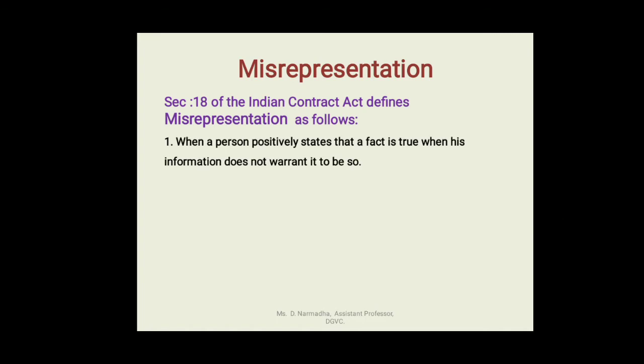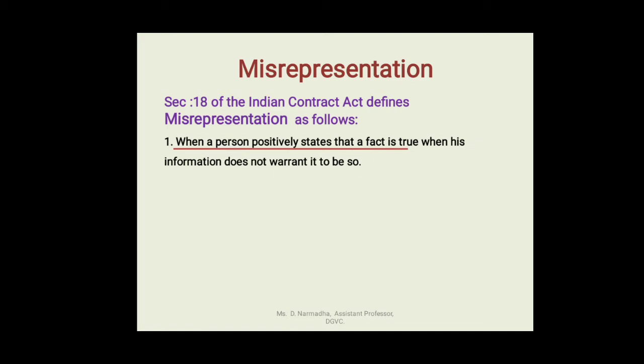The first act is when a person positively states that a fact is true when his information does not warrant it to be so. So the definition says it is a misrepresentation when a person positively states that a fact is true.